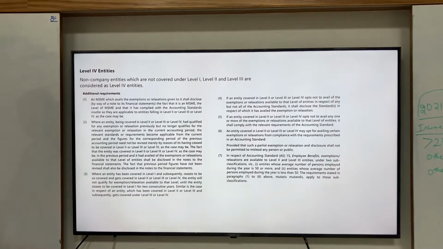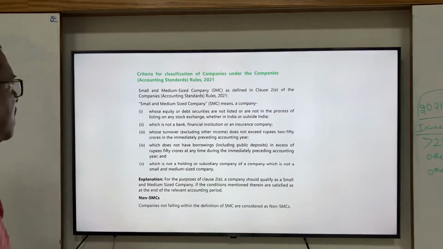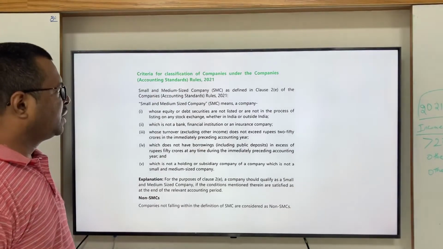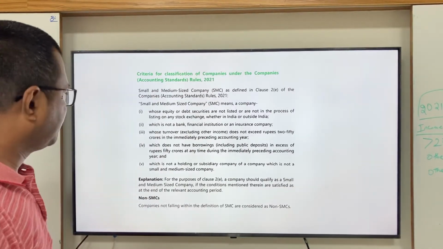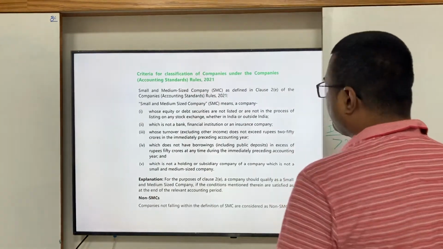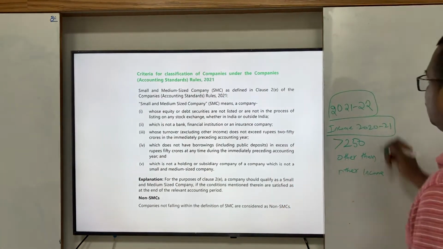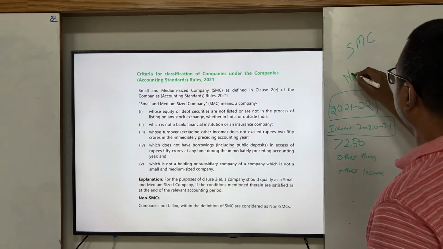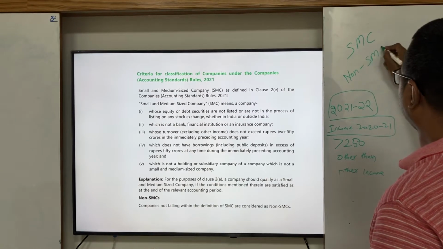Now coming to central government classification. As mentioned earlier, in case of central government classification, they have categorized into 2: small and medium sized companies, and non-small and medium sized companies.